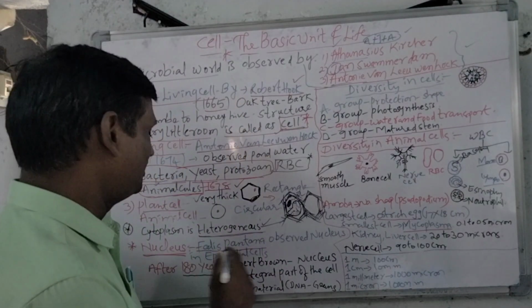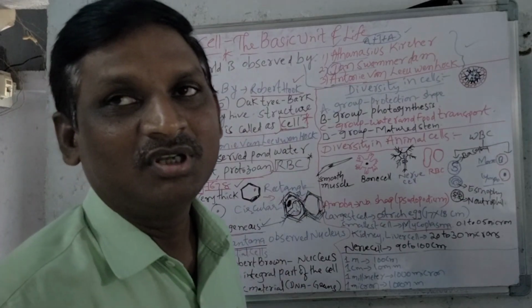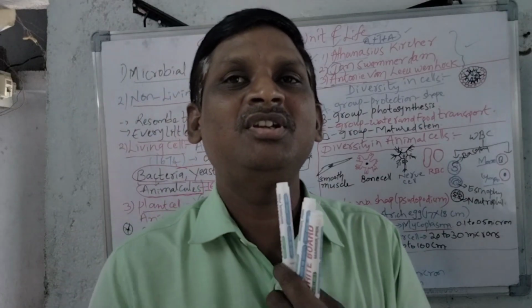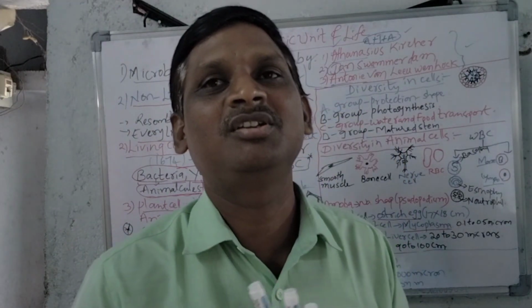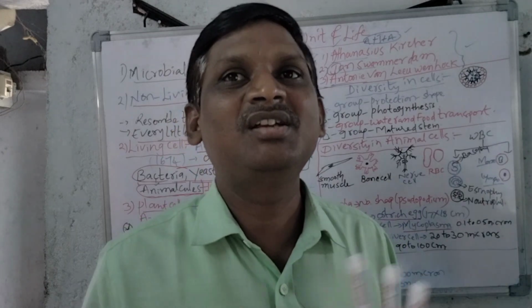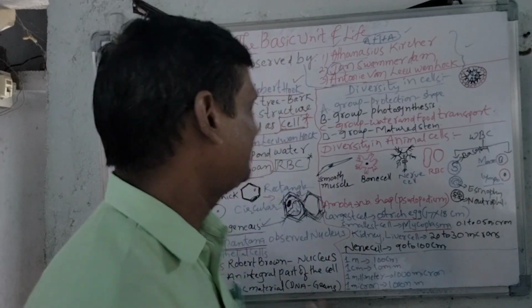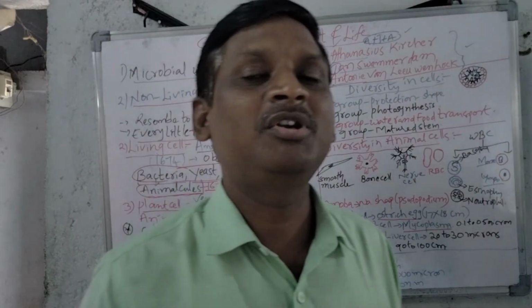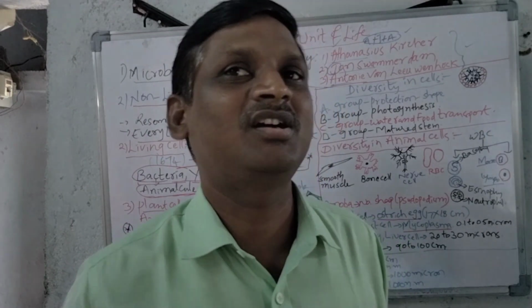The nucleus was first observed by Felice Fontana in epithelial cells. Generally, epithelial cells are present in animals. Epithelial tissue, for example our skin, is one such tissue. Like this, in epithelial cells, the nucleus was first observed by Fontana. Very important: the cell was discovered by Robert Brown, but the nucleus was first observed by Fontana.